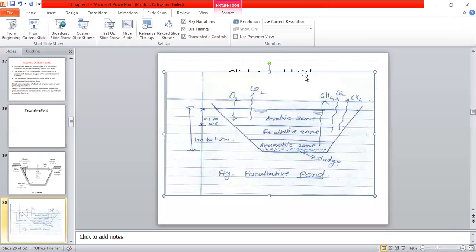Now you are writing completed. I am explaining now the facultative pond. Which slide is visible to you guys? Please let me know. Don't make me confused. Huh? Let me know which slide you are visible. Facultative pond ची diagram दिसतीये ना तुम्हाला?